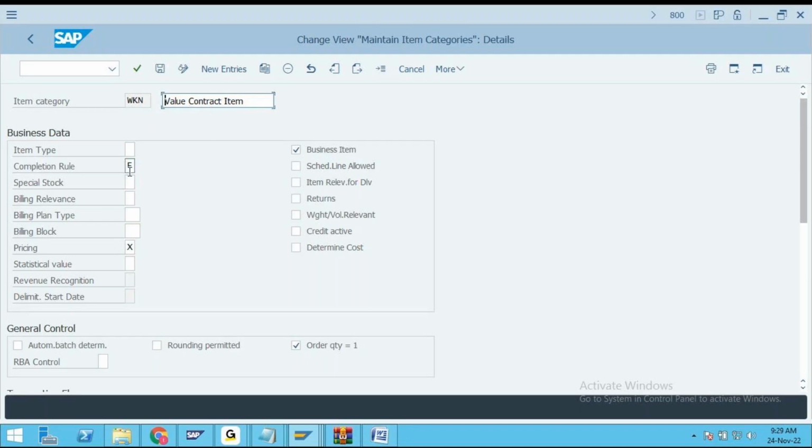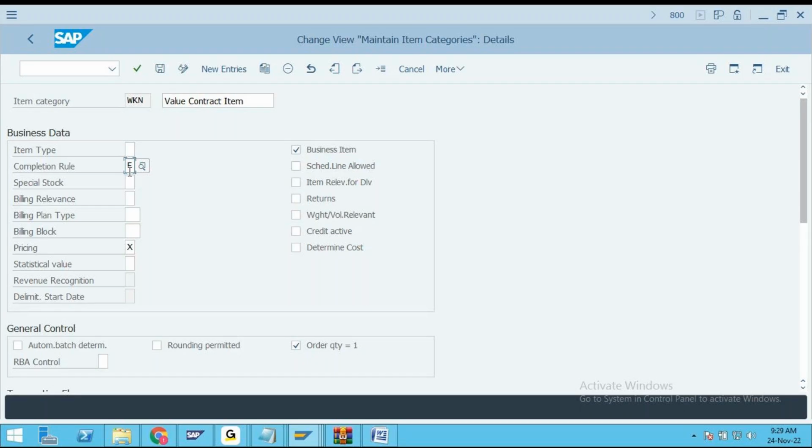And next one, sir, completion rule. Friends, completion rule is actually speaking about when the status of that contract is going to be completed.